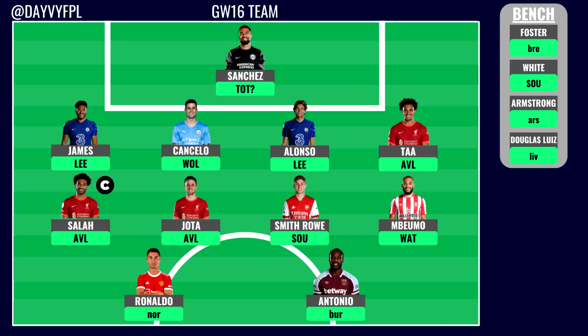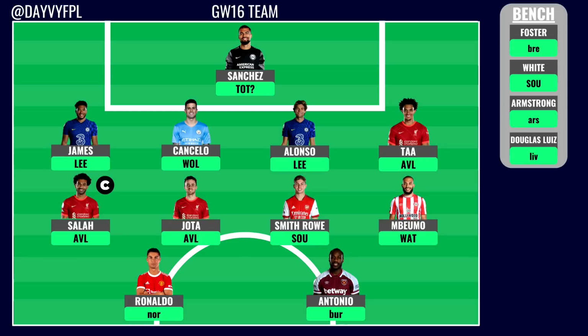I'm going to start off with the bench there because we do have 1 or 2 options that I could potentially play if my starting 11 are injured. I've got Ben Foster here who won't be playing until early Jan, so I'm not going to be focusing on him, but Ben White against Southampton, interesting little alternative there, considering that it is a home fixture for Arsenal. Adam Armstrong, the reverse fixture there, but I don't think he'll play. I think that Breuer with that goal in Game Week 15 has kind of locked down that spot, and then Douglas Luiz against Liverpool won't play in my team at all.